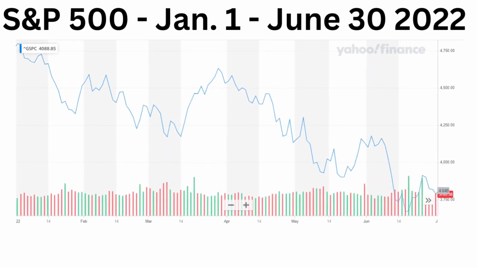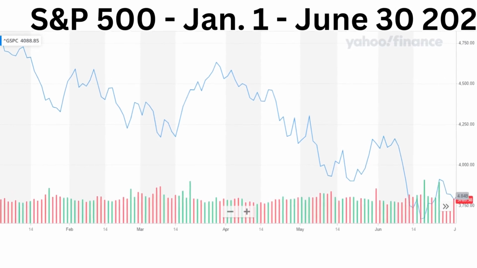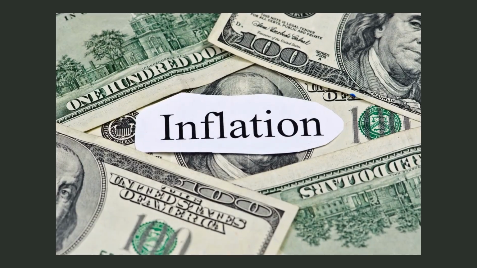Now let's look at a real-world example of how interest rates can impact the stock market. In early 2022, the S&P 500 hit a record high. However, in the following months, it began a downward trend, falling by over 23% by mid-June. One factor contributing to this decline was a rapid rise in interest rates in response to a surge of inflation. This led to a decline in investor confidence and fears of an economic recession.